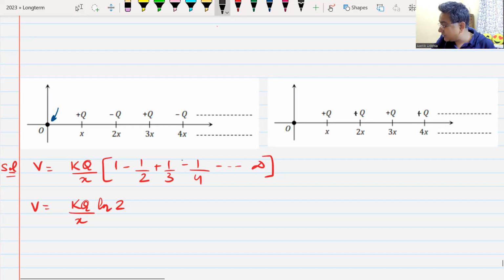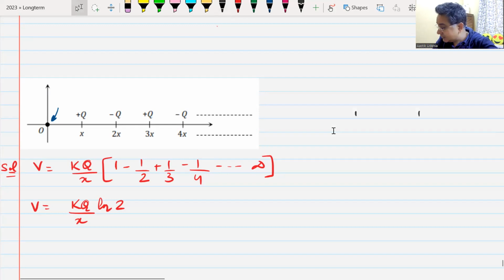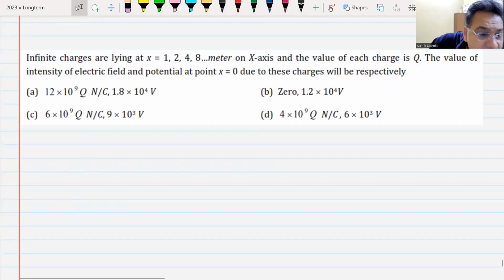No, I should not make the question like this. I will put this question here, because have you got this one? Yes or no? Then do this one. Infinite charges are lying at 1, 2, 4, 8 meter on the x-axis, and the value of each charge is q. The value of intensity of electric field and potential at point O due to these charges is respectively.